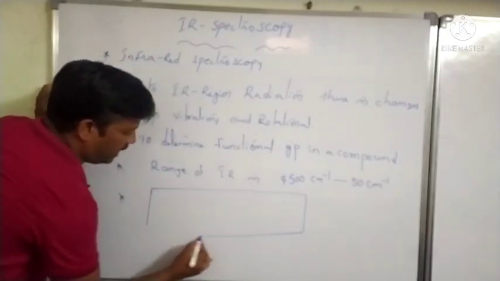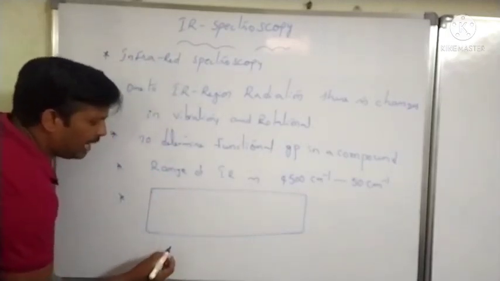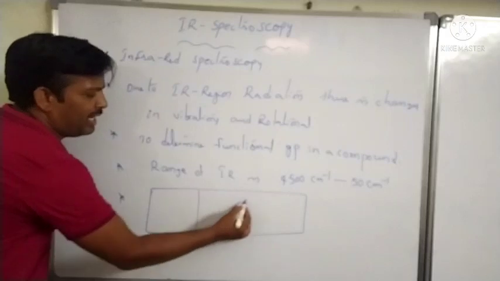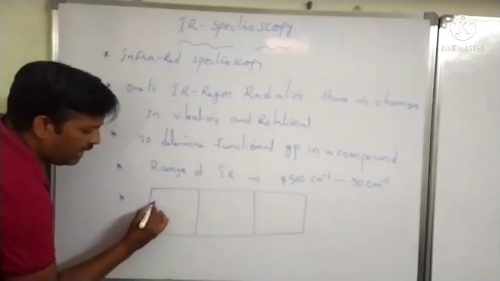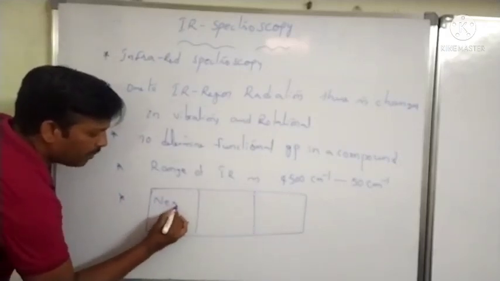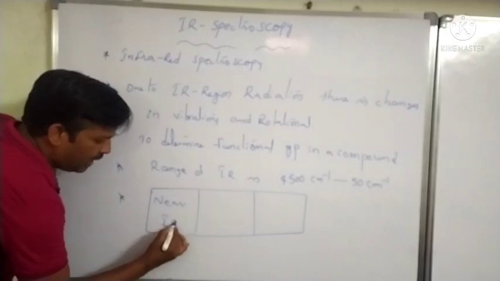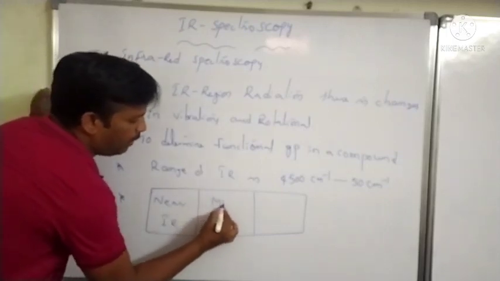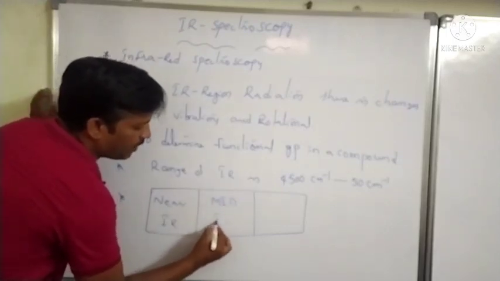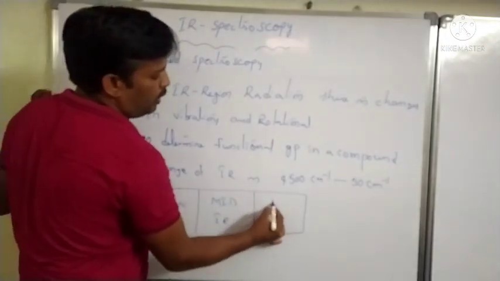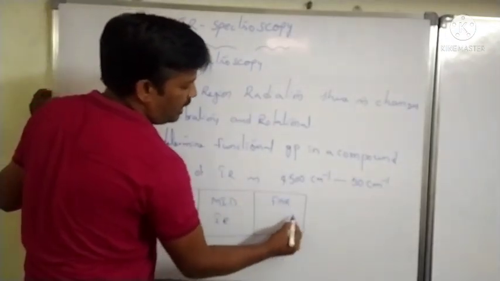The range of IR spectroscopy can be classified into these three regions.